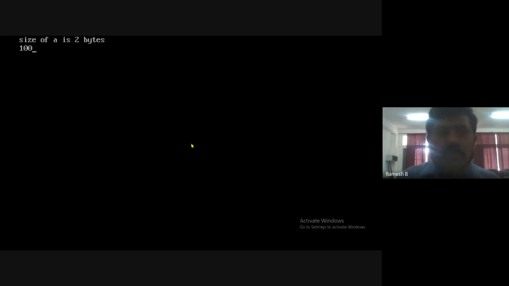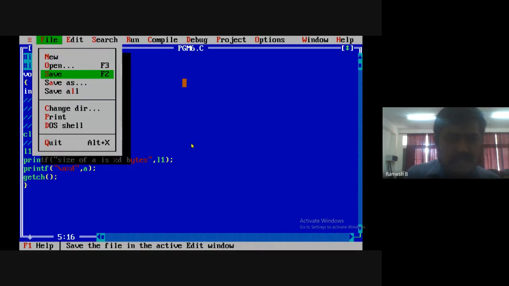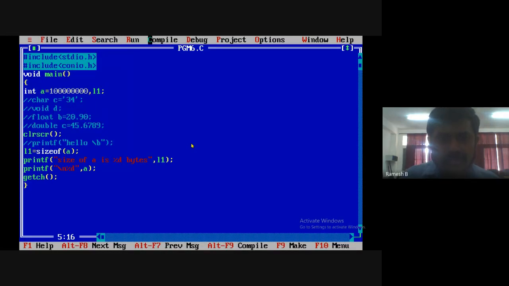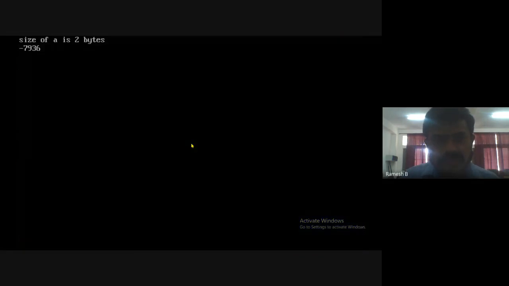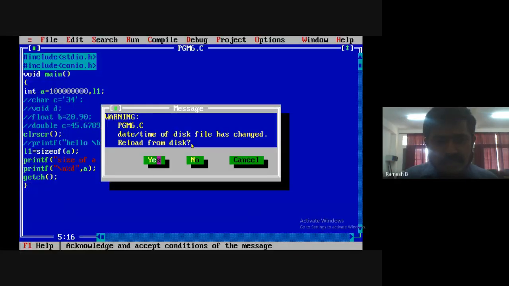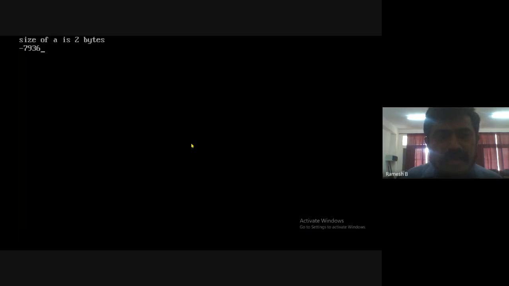And the value is 100. Now if I try to give some big number, let us see if it will accept it or not. Save it, compile it, then run it. You see there, we are getting some negative number. That means it is out of range.